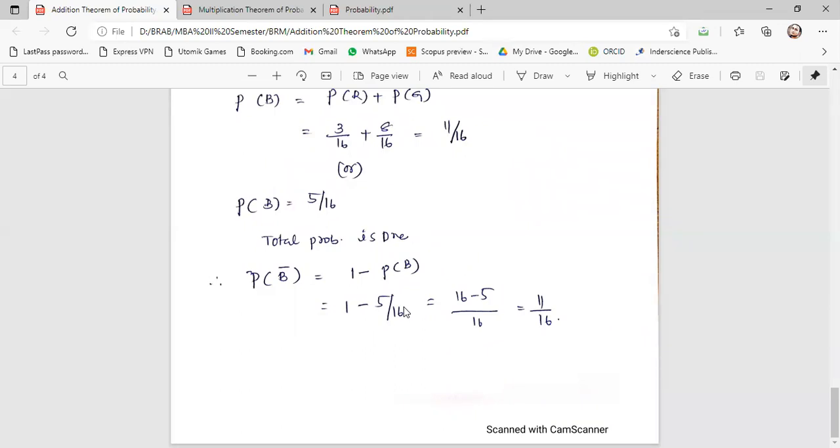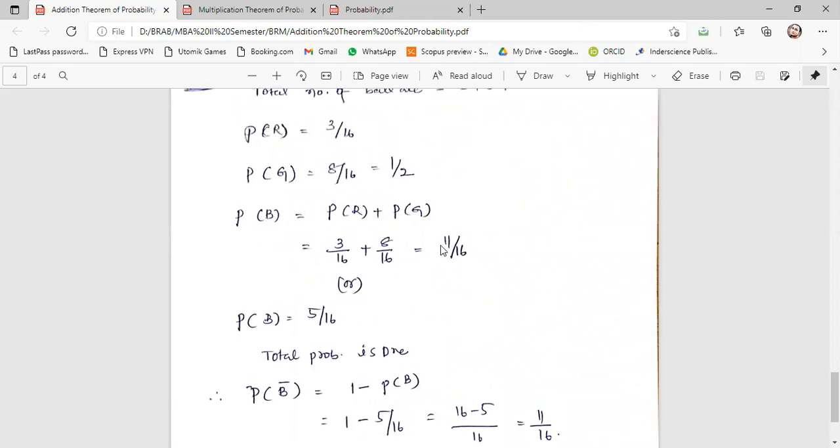11 by 16 can be obtained in a different way also. So this 11 by 16 is nothing but probability of R plus probability of G. Am I correct? So whatever answer you are getting here, 11 by 16, it is nothing but probability of red plus probability of green.